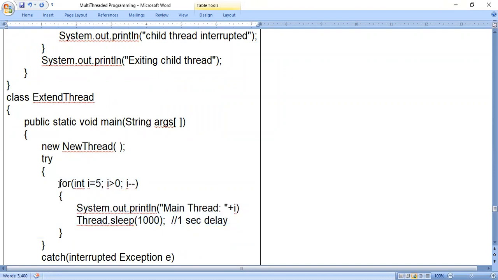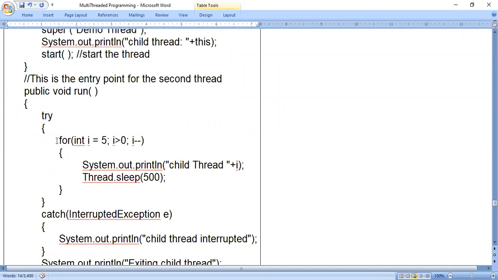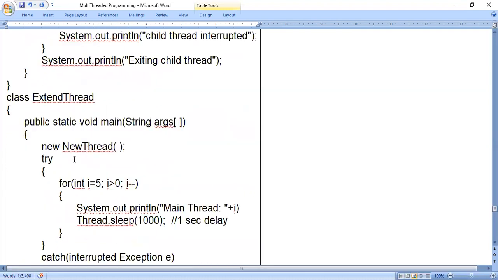For example, if you consider the main for loop which is present in the main program is working, then the for loop in the run method will not work. Will not work in the sense it will work, but not simultaneously. Okay, like that we should understand, if there is no multi-threaded programming concept, because this for loop is in the run method, and this for loop is in the main method.